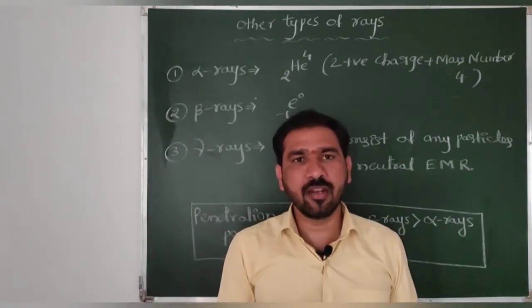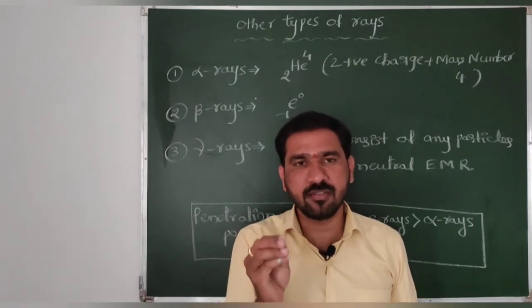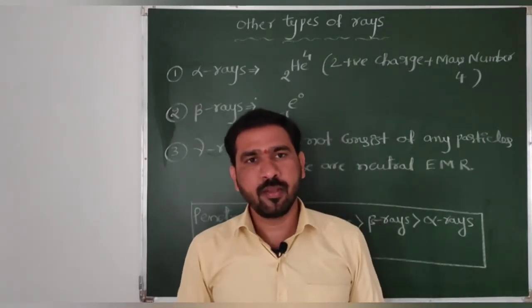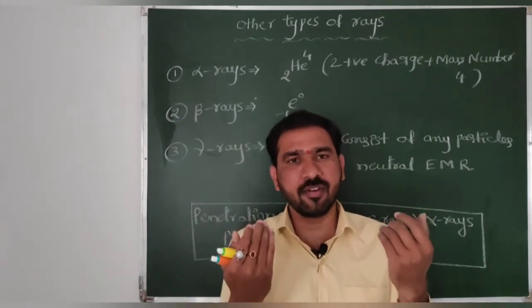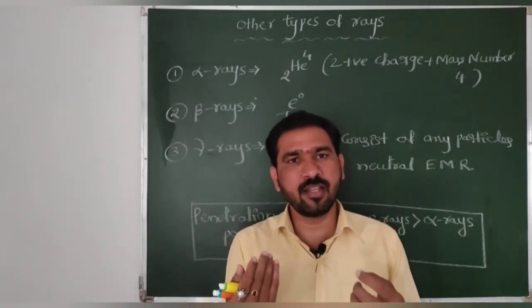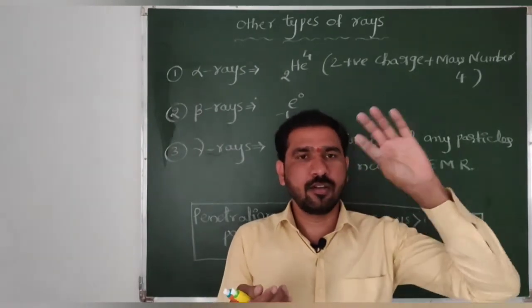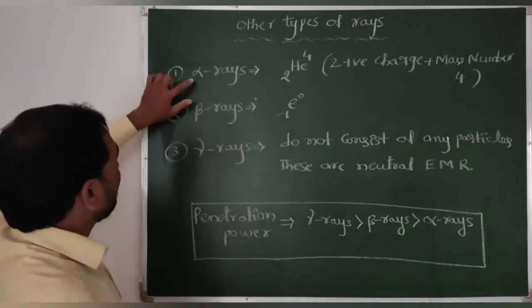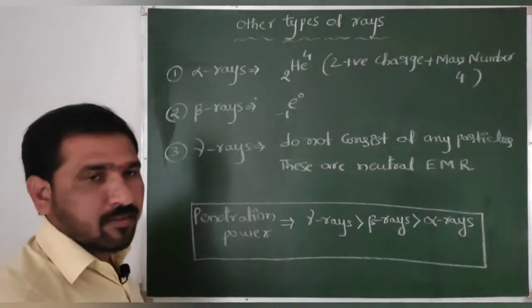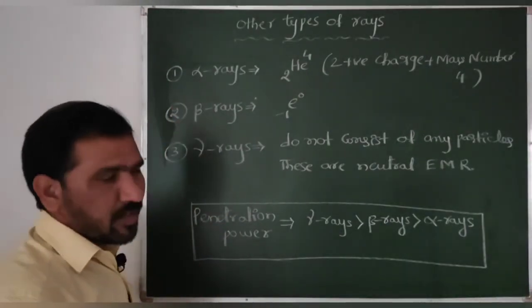That phenomenon is called radioactivity of the element. So some rays or particles are emitted from the atom or element. These are the alpha, beta, gamma particles or rays.